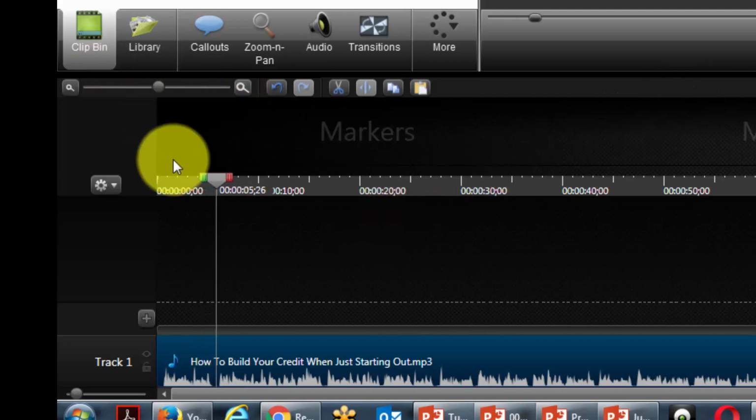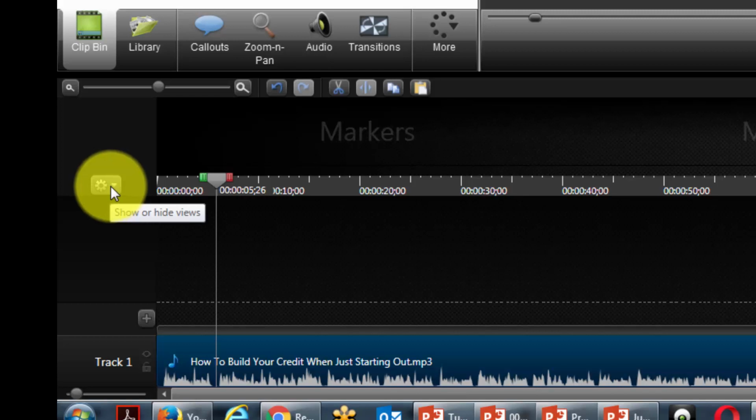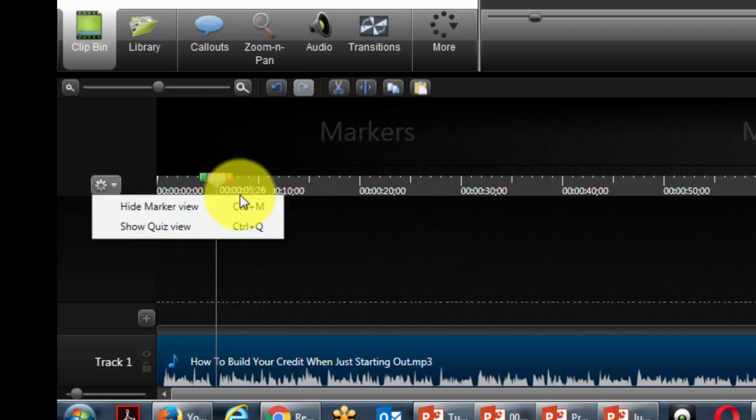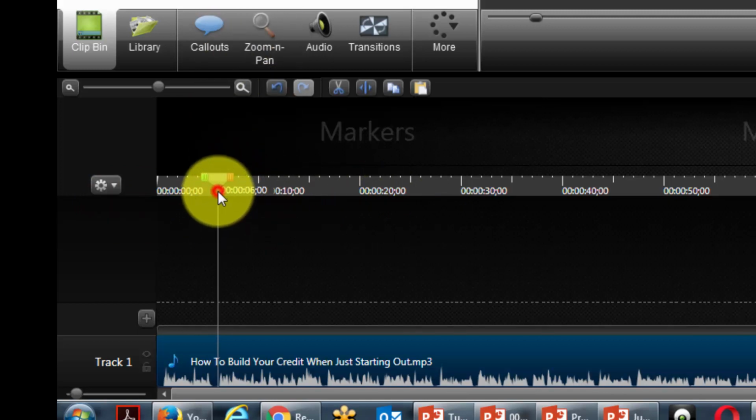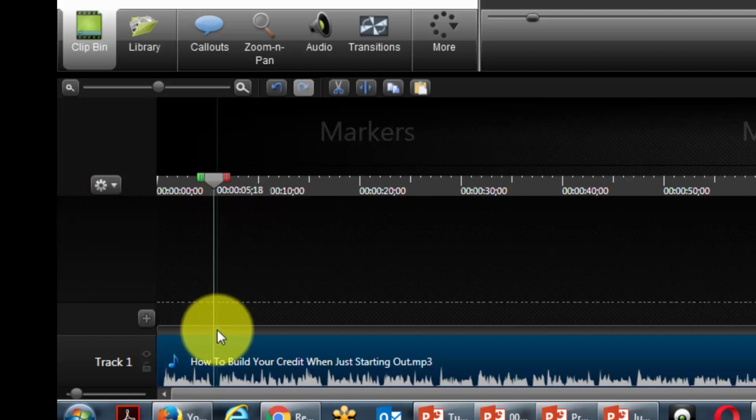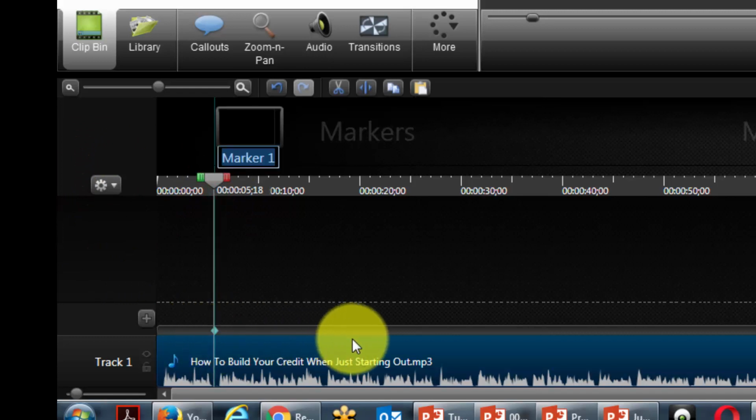Okay, so let's say that what we want to do there is make this a marker. So we want to make this one scene. So we're going to bring that down to the marker view. We're going to mark this space, and then we're going to go to the next space.